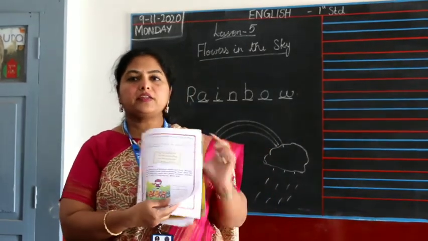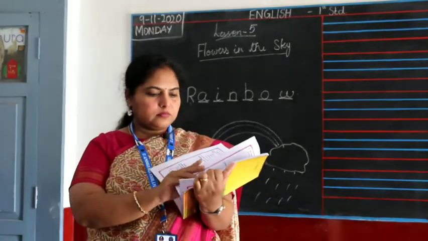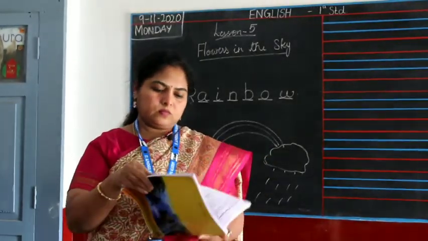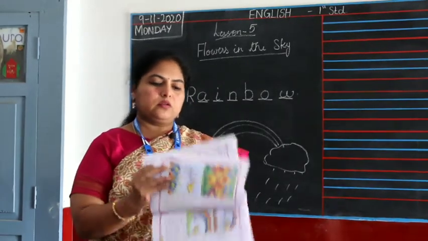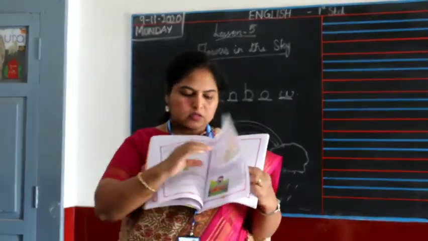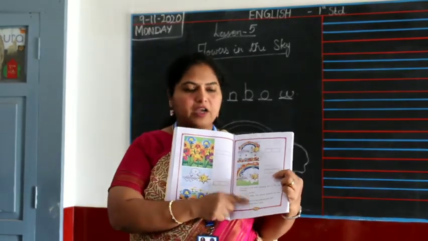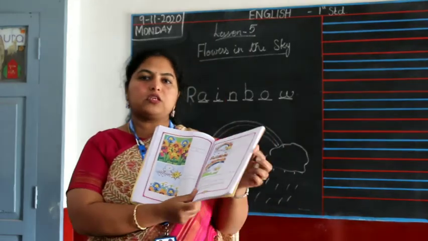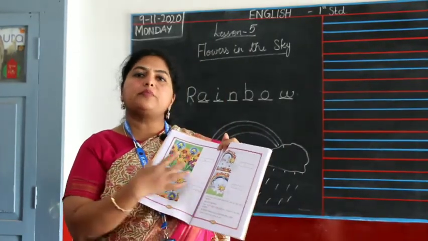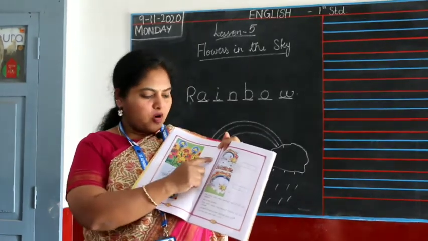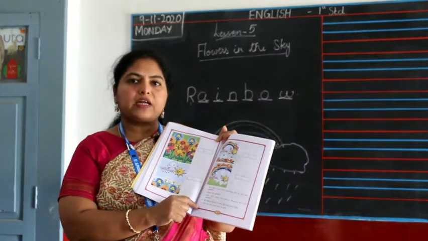Now you all find the picture here. Around five pictures we have, and there are 5 sentences. So we have to see, according to the picture, which sentence will match. And then next, the box is given next to each picture, right? So you have to write the number of that sentence.